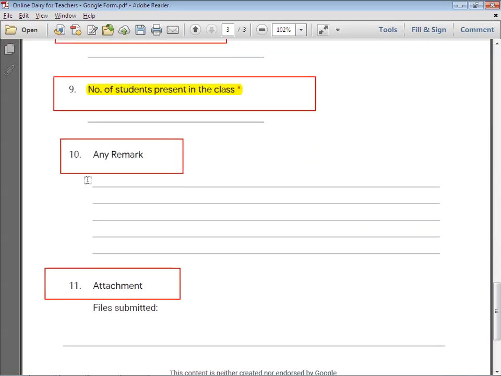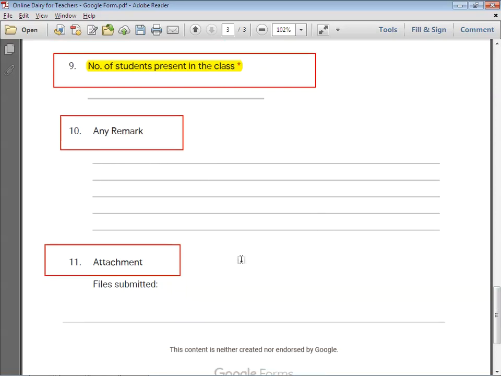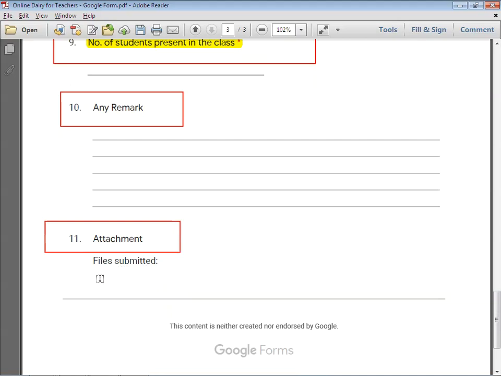And lastly, we are giving two different options. If the faculty has to give any remark, then the particular faculty can write their remark there. And one more option we are going to provide is an attachment. So if the particular faculty wants to attach any file, that may be a Word file, a PDF file, an image file, or an Excel file, it can be attached.